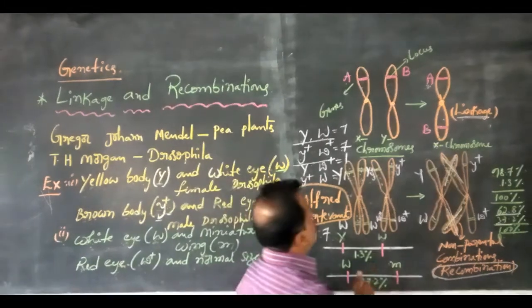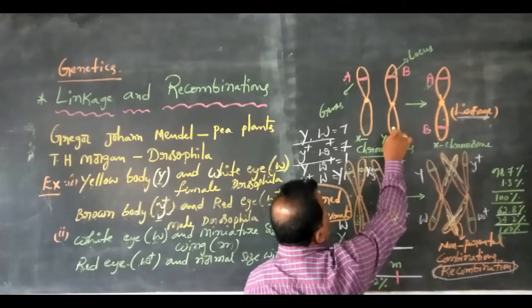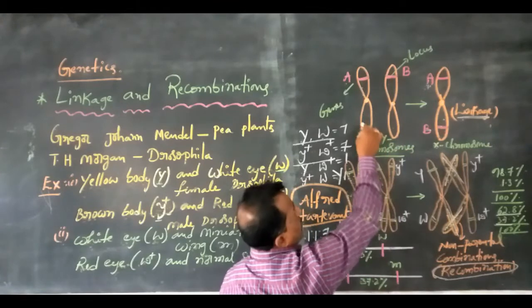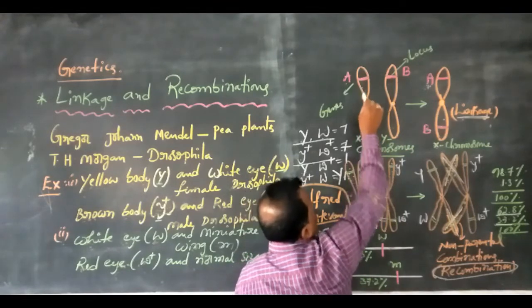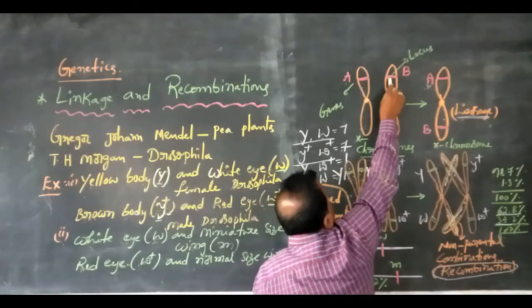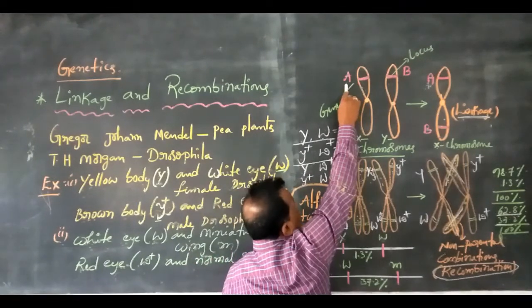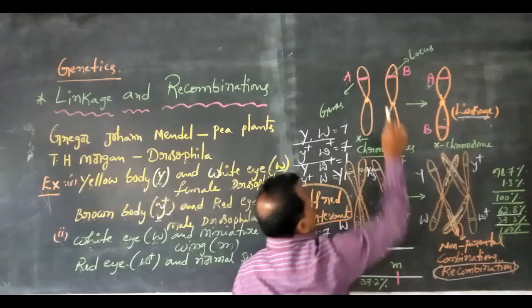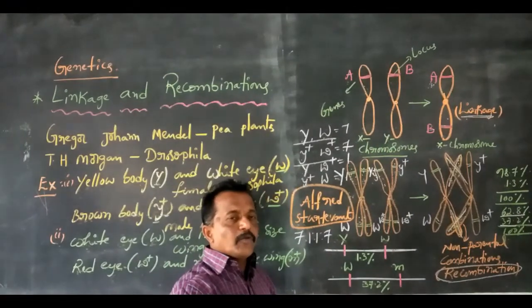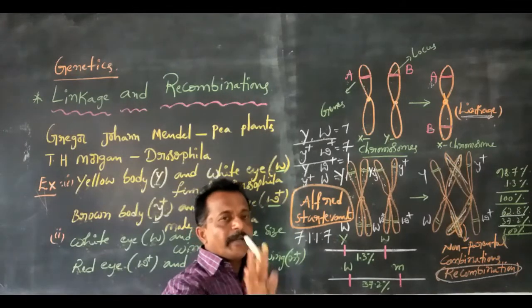Here is one chromosome and this is another chromosome, that is the X chromosome and the other is the Y chromosome. The X chromosome contains capital A gene, and the Y chromosome contains capital B gene. Generally a single chromosome contains a single gene. This is a common rule.